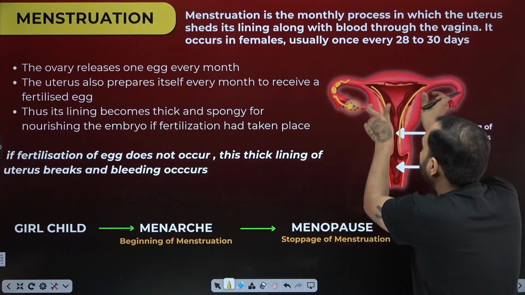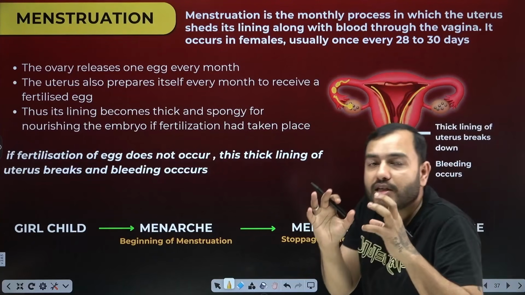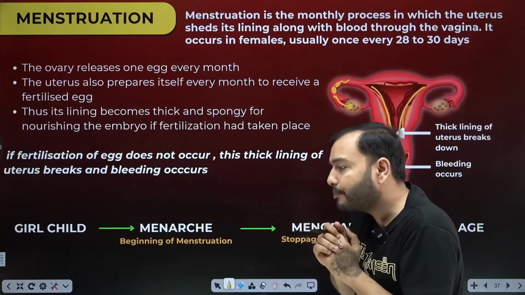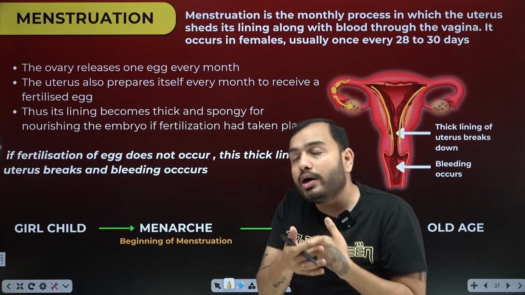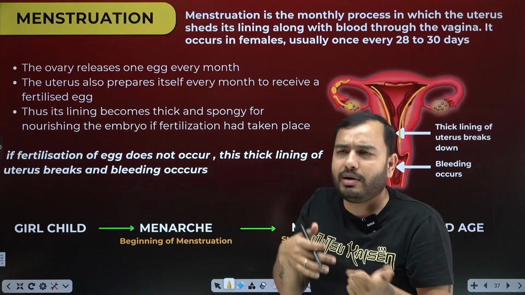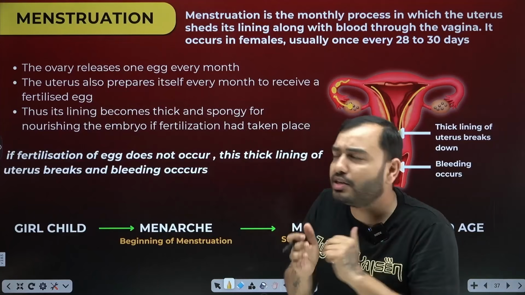Forget that endometrium. They are making their wall thick. They are preparing because the child comes. They will give him everything. But suppose sexual intercourse did not happen. Or suppose fertilization did not happen, because people use a condom or some contraceptive method.